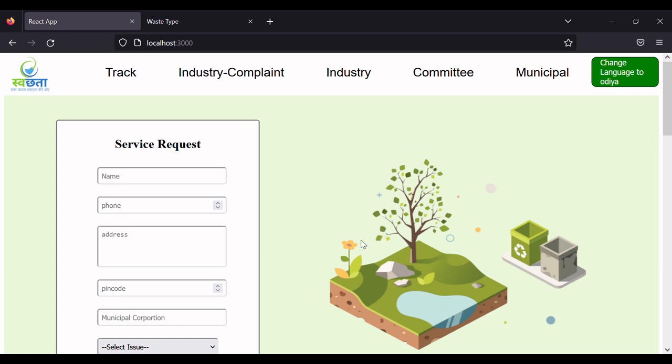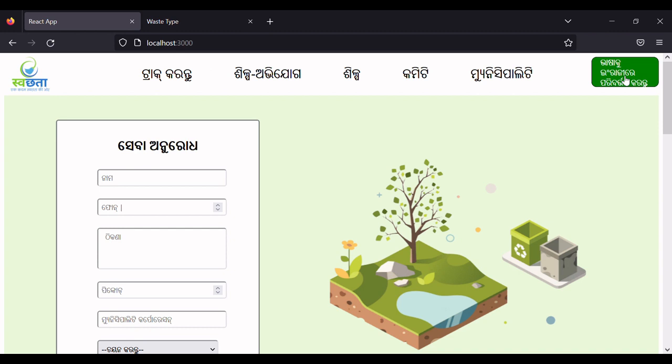Hello everyone, this is a web app solution, Swachhta. In this we have three interfaces: industry, committee and municipal. And we have also added a feature to change the language to Odia. If we click on this button, then all the fields will be written in Odia so that a local person or an uneducated person who does not understand English could also view our website.